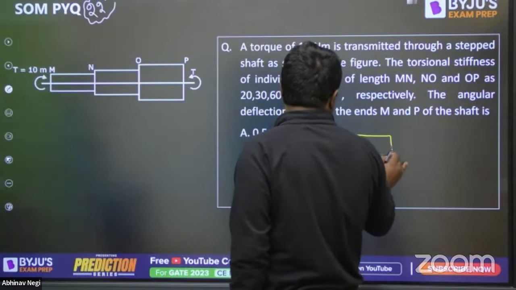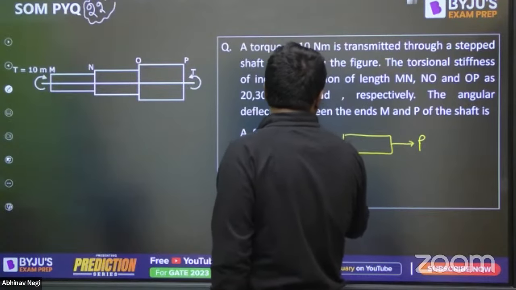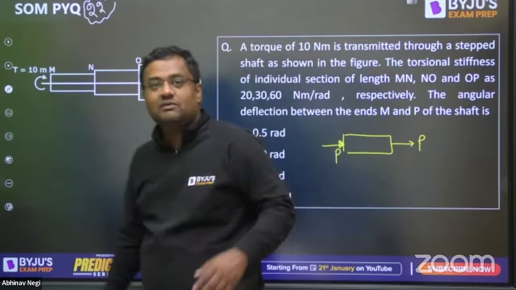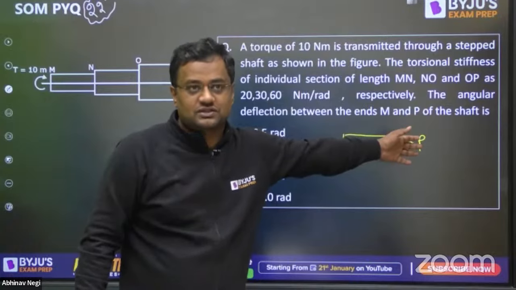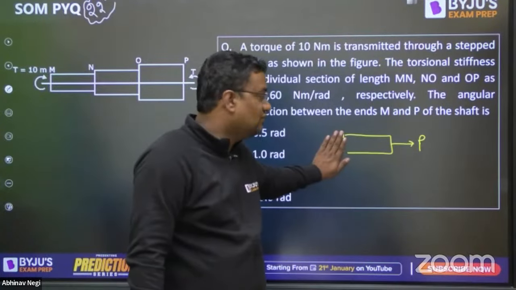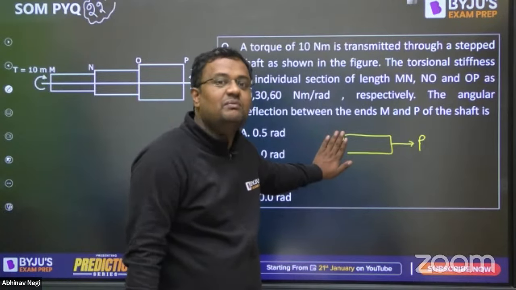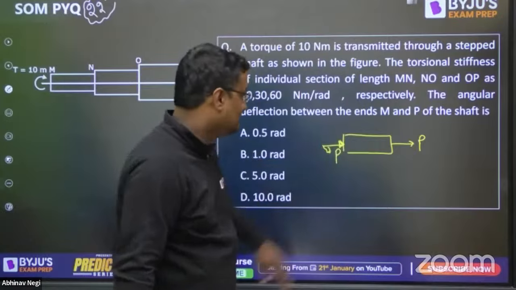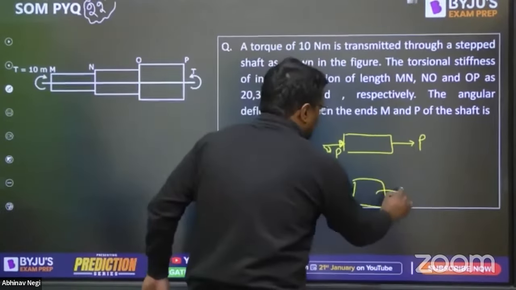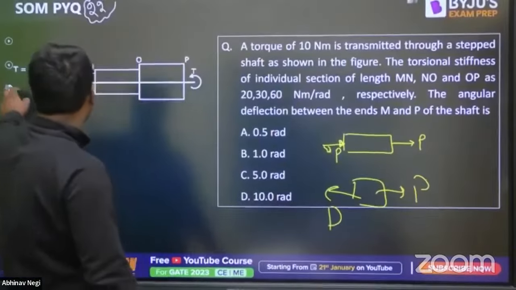The torsion chapter is the same as the first chapter. Now, if both are P here, then there will be no deflection. It will be accelerating with the 2P force, and acceleration will be 2P by M. Even if there is only 1P, there will be no deflection in this; it will be accelerating with force by mass. The deflection, the strain, only comes when both P are in opposite directions.